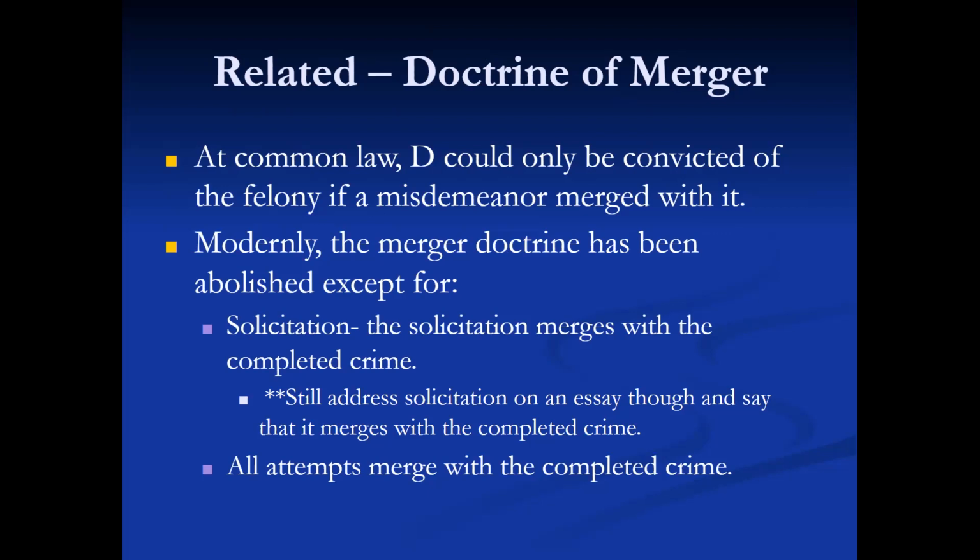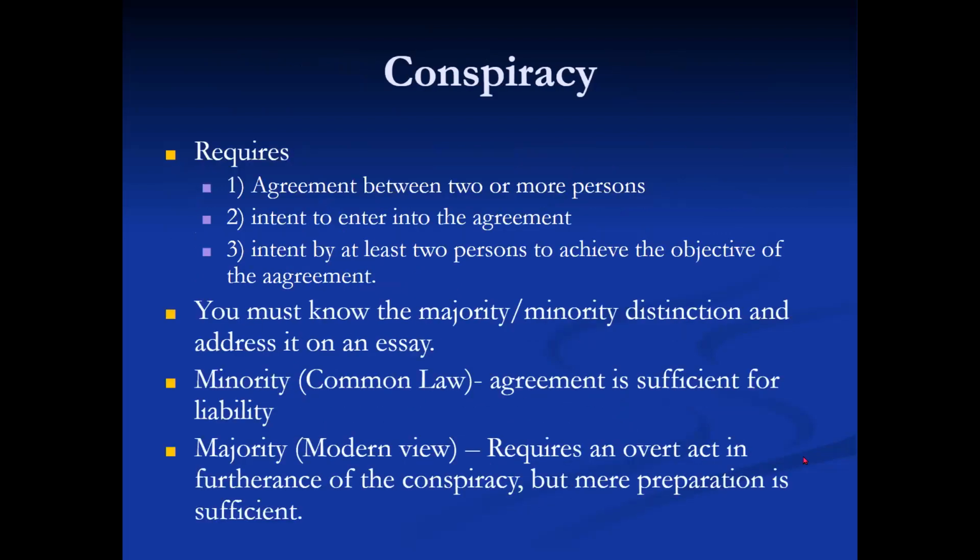All attempts merge with the completed crime. Conspiracy. Conspiracy requires 3 elements. 1. Agreement between 2 or more persons. 2. Intent to enter into the agreement. 3. Intent by at least 2 persons to achieve the objective of the agreement.